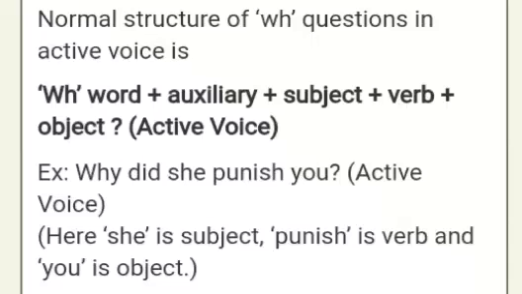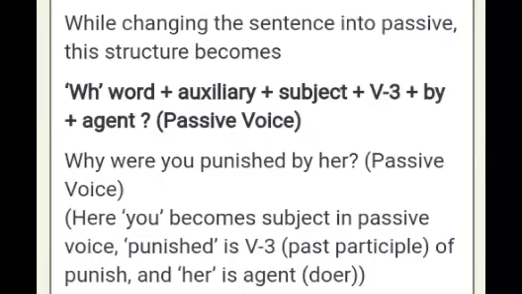Remember this. We have already learnt about yes, no questions in the previous video. Today let's understand the structure of WH question in active and passive voice. Take a look at the image here, which shows the normal active voice structure. WH word, auxiliary, then subject, then verb, and then object. While changing the sentence into passive, this structure becomes WH word plus auxiliary plus subject plus V3 plus by plus agent. Let's make it clear with the example.